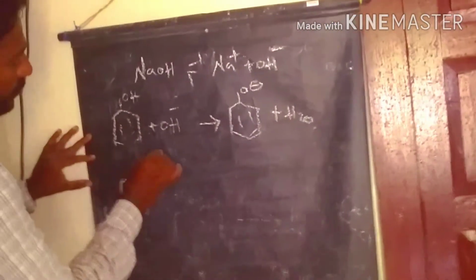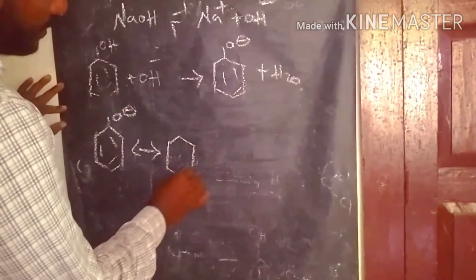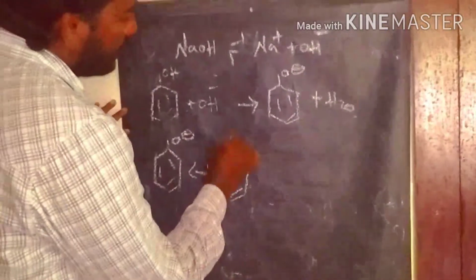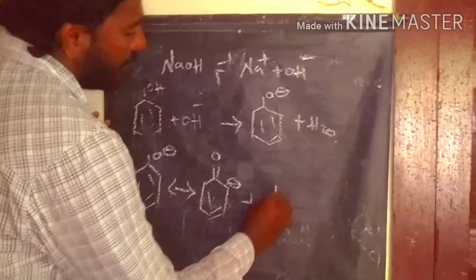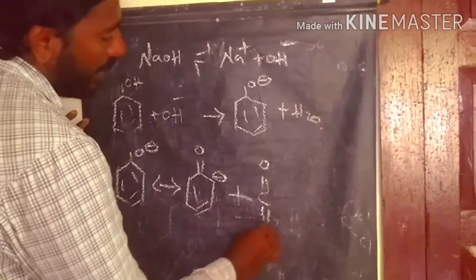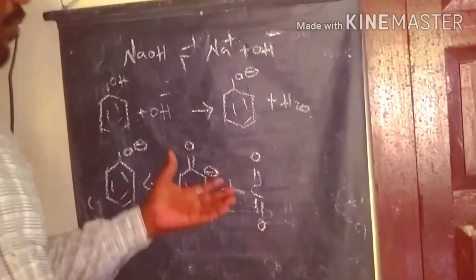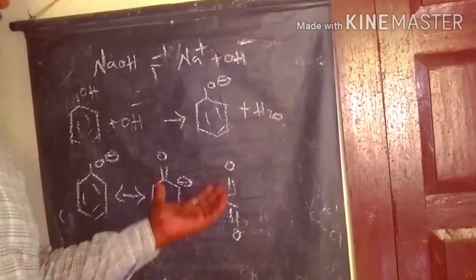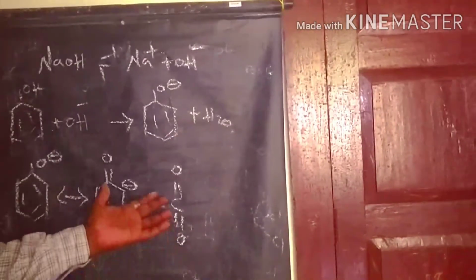We know the resonance structures of the phenoxide ion. This is one of the resonance structures of the phenoxide ion that reacts with carbon dioxide. This is the linear structure of carbon dioxide. Between the carbon and the oxygens we have double bonds. Here the carbon has two oxygens, so we have two pi bonds and two sigma bonds.